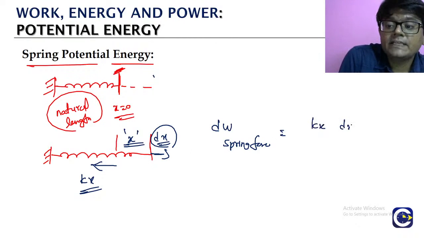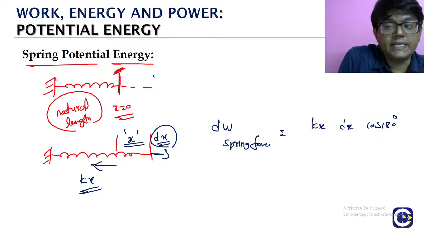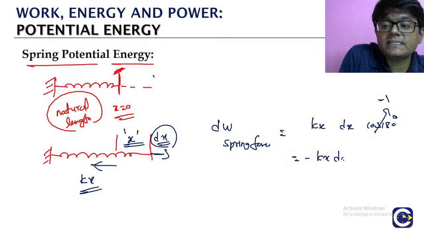Look, the work done by the spring force for the small displacement: force is kx, displacement is dx. What is the angle between them? 180, right? Cos 180 is minus 1. Look, minus kx dx comes.